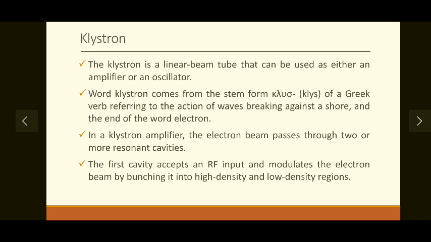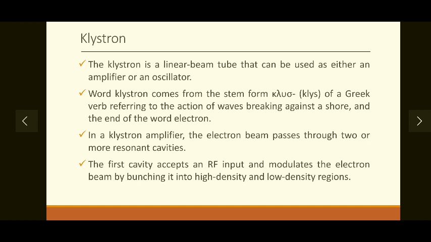And the second word is electron. So klys plus tron becomes klystron. Waves breaking against a shore are nothing but our electron beam traveling through the linear tube, and electron means the electromagnetic field which is applied across different cavities within the tube, which are providing the microwave input. We will see its working in detail later on.